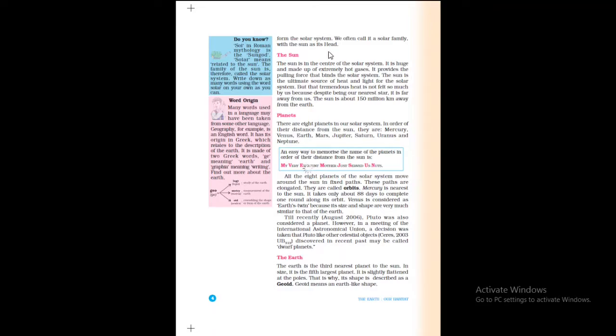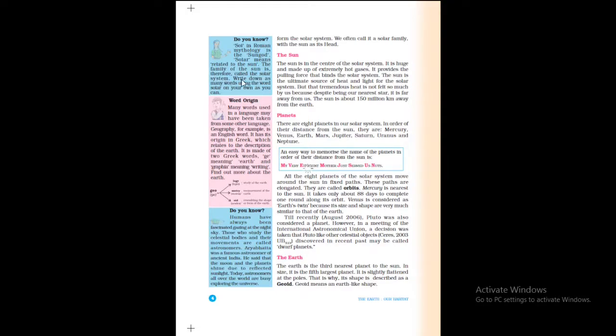Do you know, Sol in Roman mythology, in Roman tradition, mythology means tradition, is the sun god. Solar means related to the sun. The family of the sun is therefore called solar system.